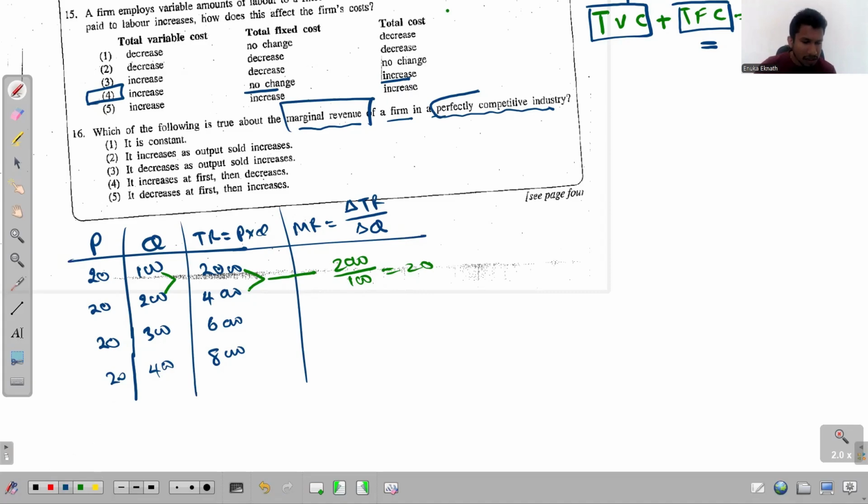So let's calculate the marginal revenue in the second situation as well. The change in total revenue is 2000 again, and the change in quantity is 100, so that the value is 20. In the third situation, the change in total revenue is once again 2000, and the change in quantity is 100, so that the value is once again 20. See, this is what happens.